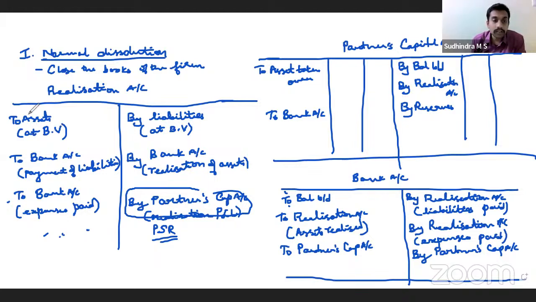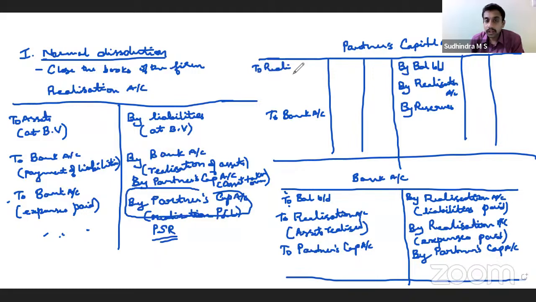So assets should be there. Here, partners capital account, asset taken over, correct? Yes, sir. Asset taken over at agreed value. Same way, liabilities taken over, if any. Yes, you're right. So in this case, it is realization account, being asset taken over. To realization account, asset taken over.